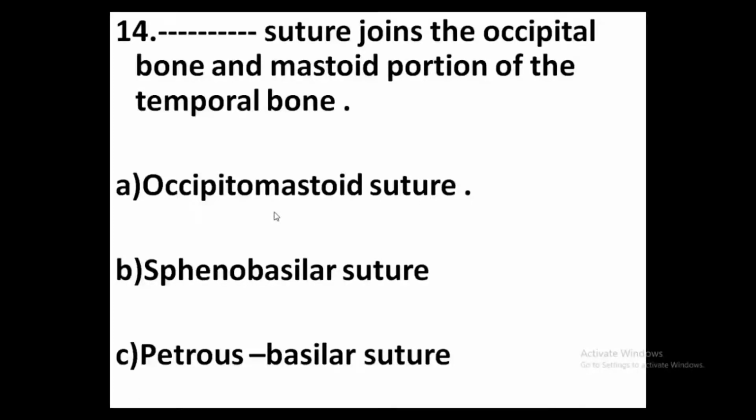Occipitomastoid suture joins the occipital bone and mastoid portion of the temporal bone. And spinobasilar suture joins the basilar part of the occipital bone and the back of the sphenoid bone of the body. And the petrous basilar suture joins the side edge of the basilar part of the occipital bone to the petrous part of the temporal bone.